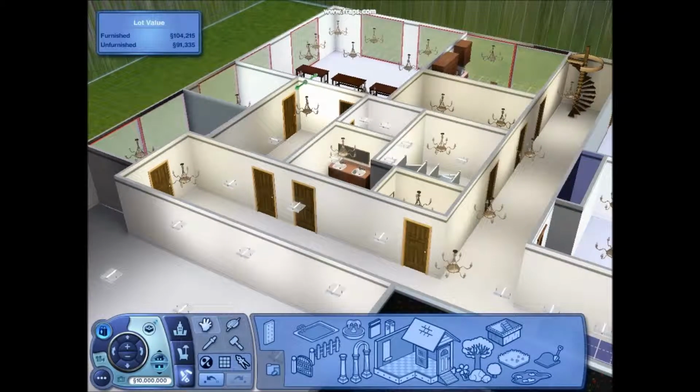So that's pretty much the lesson plan, the power of using The Sims, and what I would do with it.